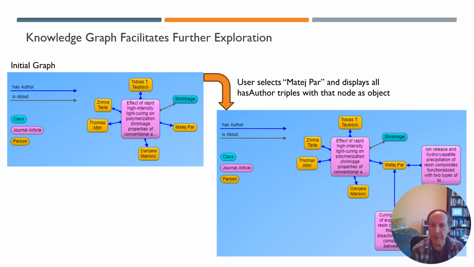The way we do it is we start out by taking all of the objects that were the result of that query in the previous slide, and we throw those into Gruff, and then we bring up the initial graph. You can see here in the initial graph we've got the document as well as the authors, as well as the topic that the document is about.